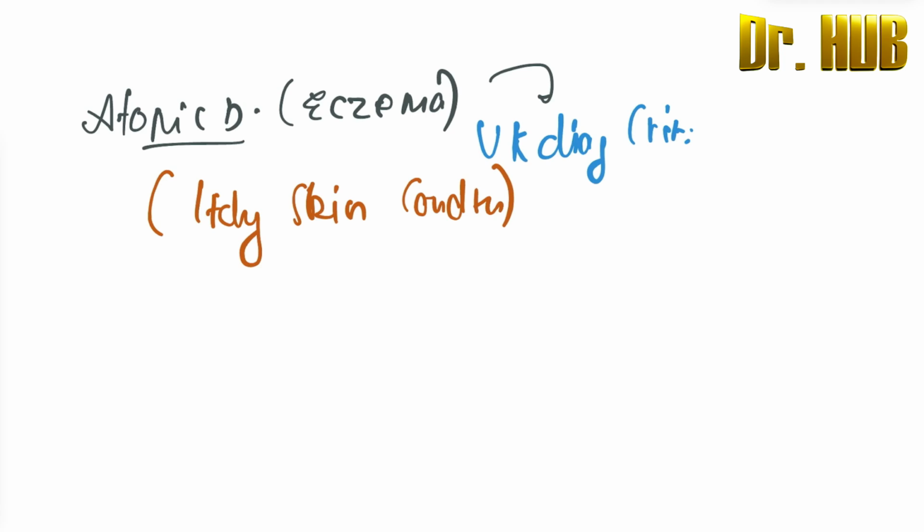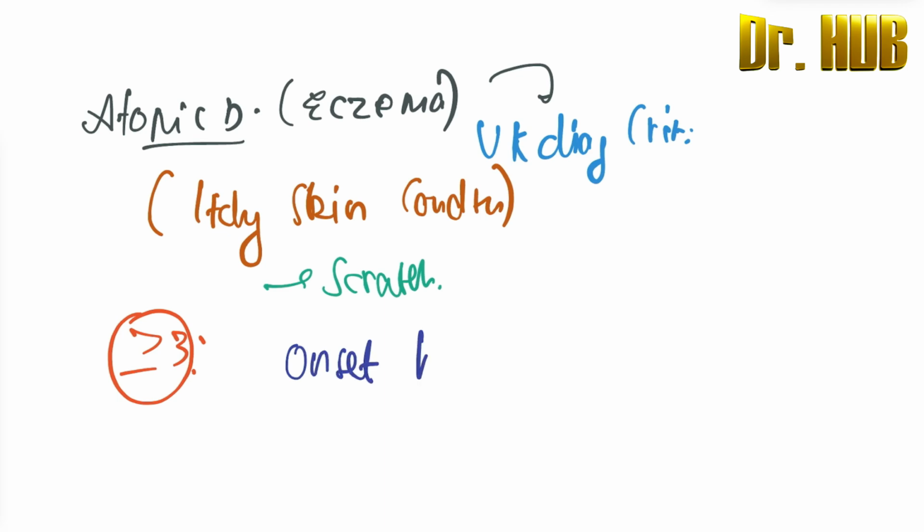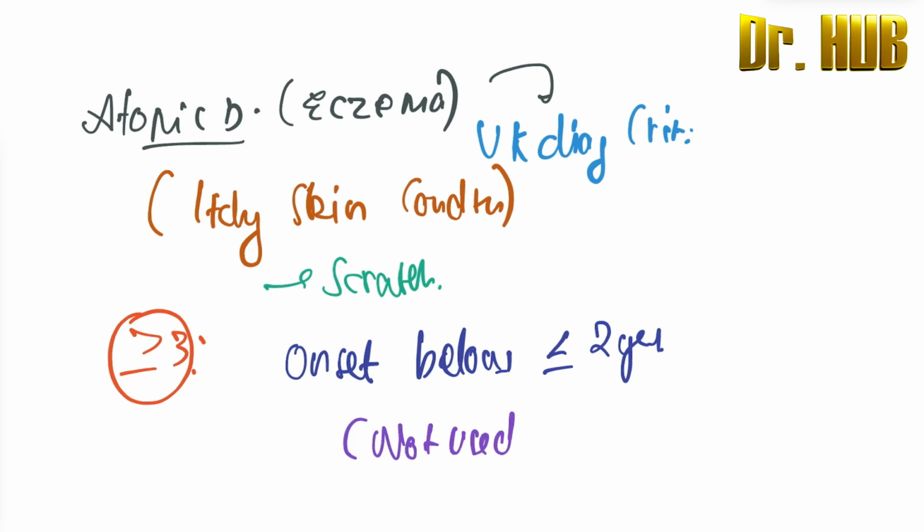Next is a parental report of scratching or rubbing in the child, so there should be a scratch episode present in the child. And there should be 3 or more of the following. So what are the following conditions? The onset is below the age of 2 years, less than or equal to 2 years, and it is not used if the child is under 4 years.